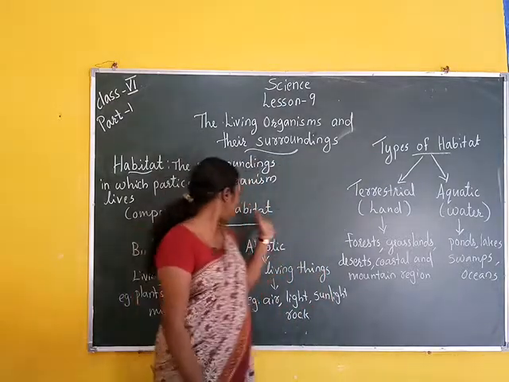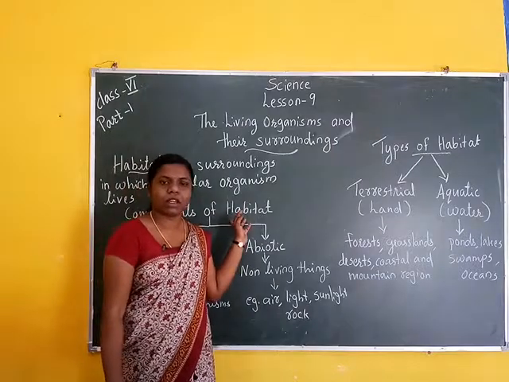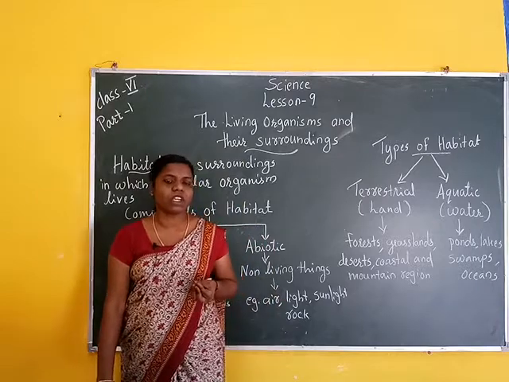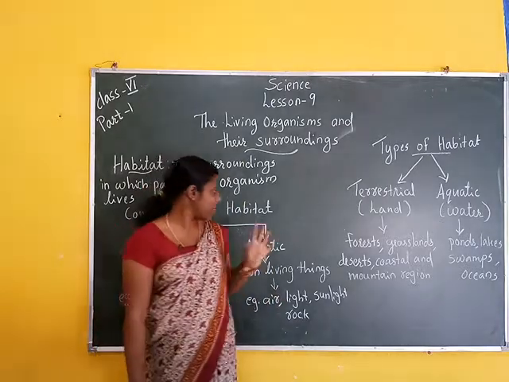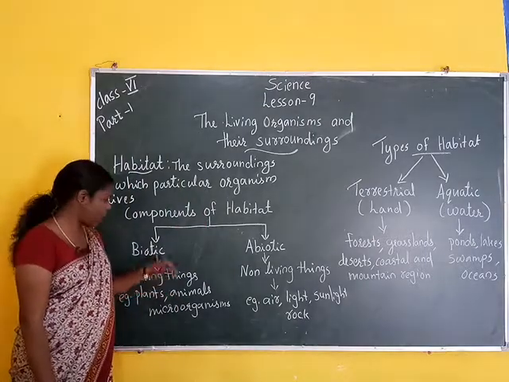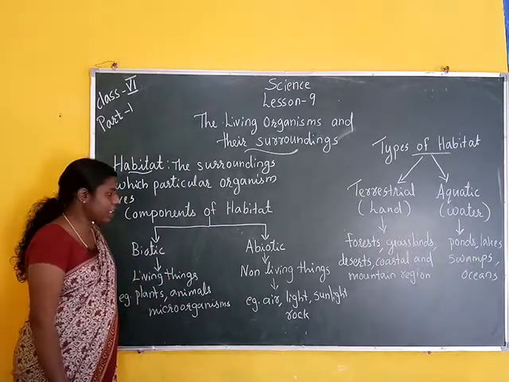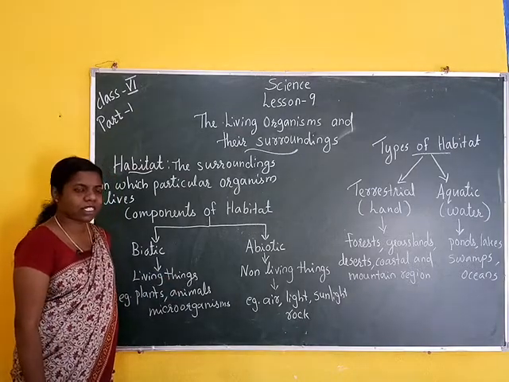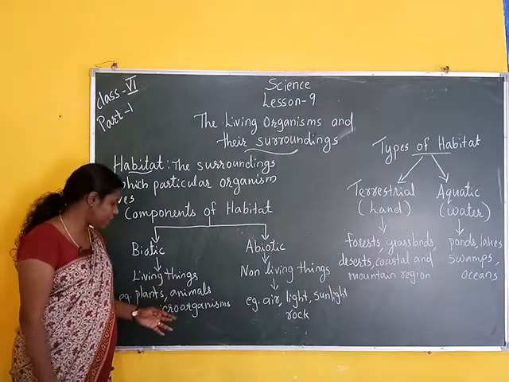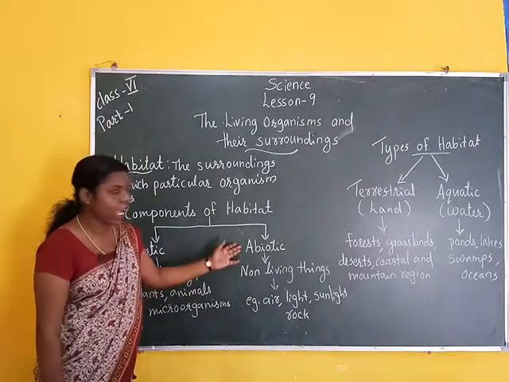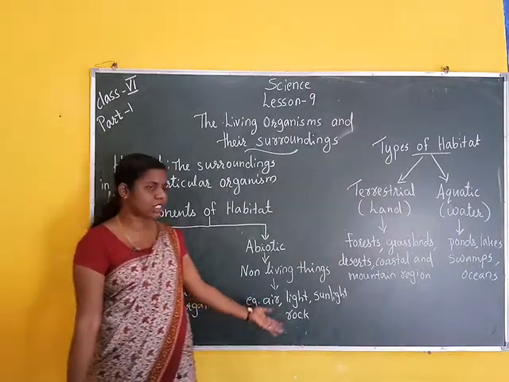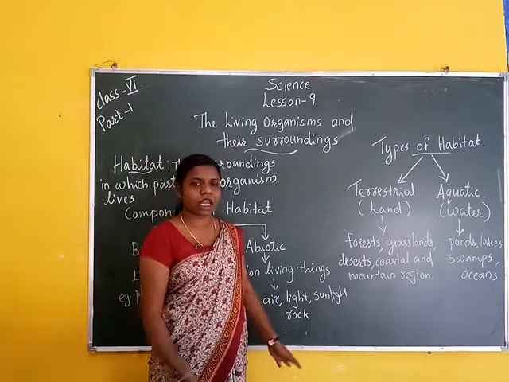Next, components of habitat. Habitat includes both living and non-living things. Biotic components include living things, and abiotic components include non-living things. Living things means plants, animals and microorganisms. Abiotic components include non-living things, for example air, light, sunlight, rock, temperature, etc.